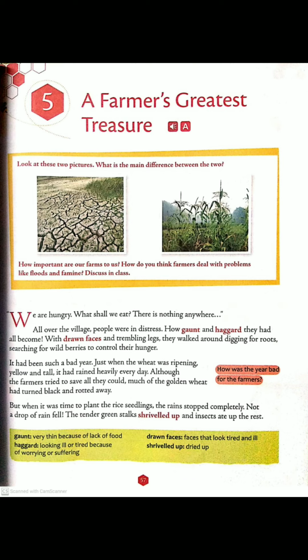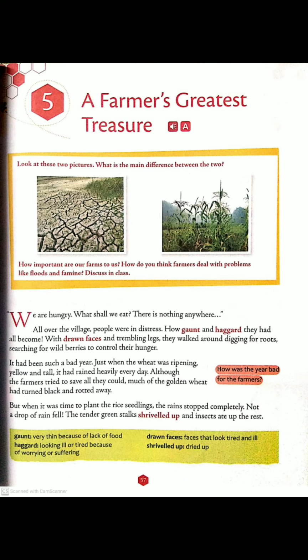Okay, let's begin the chapter. That is A Farmer's Greatest Treasure, written by Hema Pande. We are hungry. What shall we eat? There's nothing anywhere. All over the village, people were in distress. Distress means a painful situation.